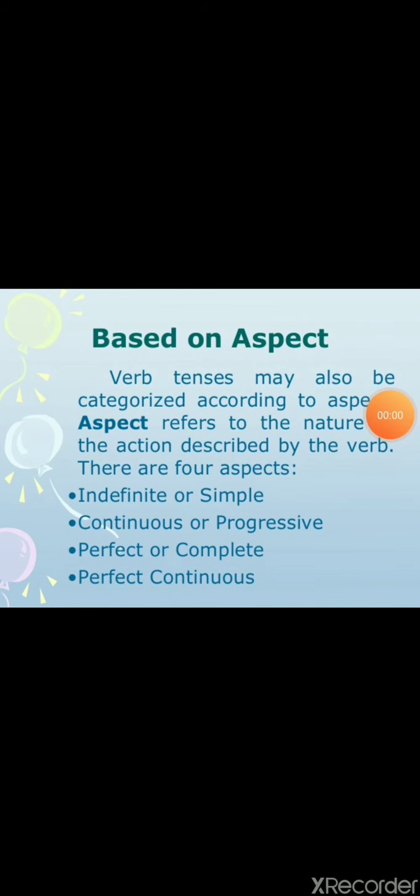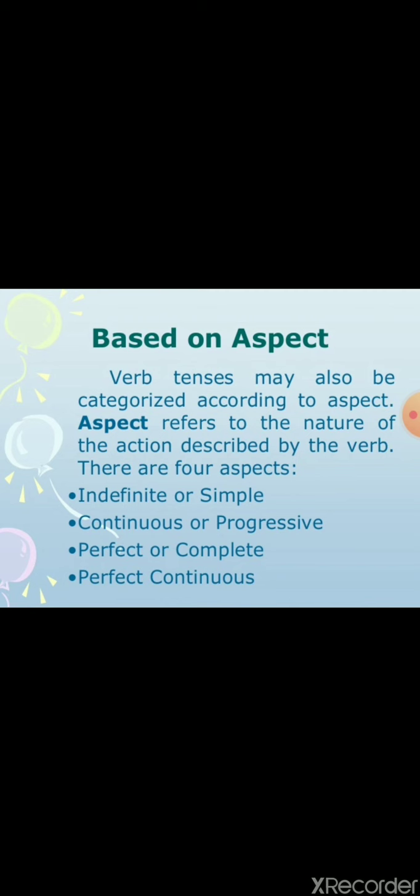That is future tense. What is the aspect? I talked to you about the aspect in my introductory slides, so let us discuss it. Verb tenses may also be categorized into subtypes according to aspect. Aspect refers to the nature of the action described by the verb. So there are four aspects.